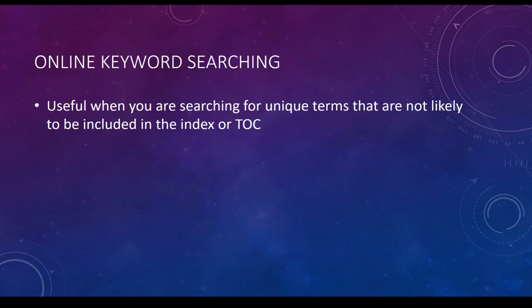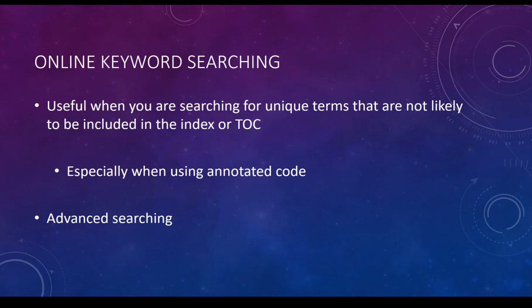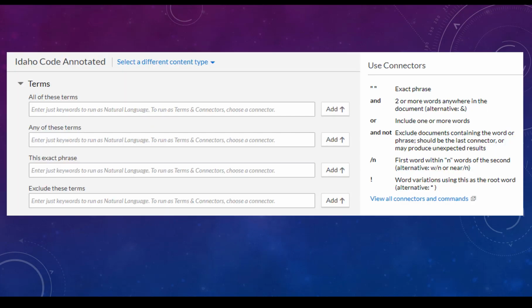The last option we're going to cover is online keyword searching, which is useful when you are searching for unique terms that are not likely to be included in the index or table of content. It can be especially useful when searching in an annotated code, as an electronic service will search the text of the annotations and may reveal statutes that wouldn't come up in a keyword search of just the statutory text. Keep in mind that keyword searching options include advanced searching. With advanced searching, you can employ terms and connectors, such as a numerical connector, to improve search results by dictating the proximity to one another in which your search terms appear.